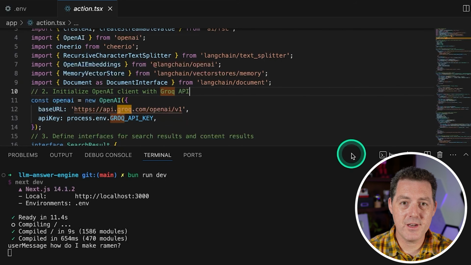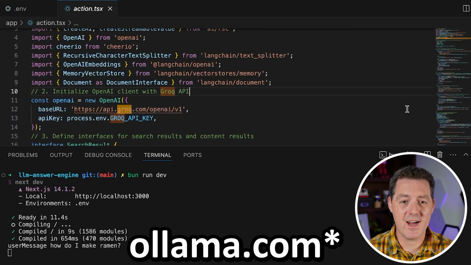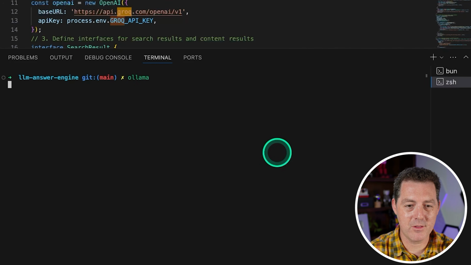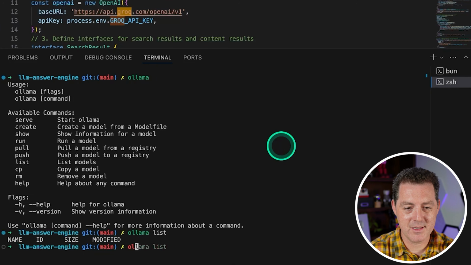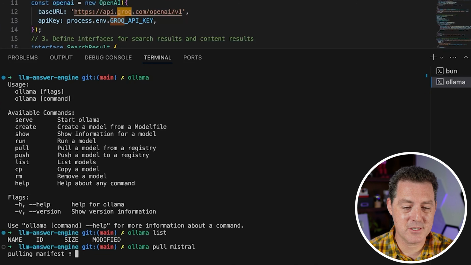So I downloaded and installed Ollama, and if you don't know how to do that, just go to ollama.ai. It's super simple. I'm going to open up a new terminal. I'm going to make sure we have Ollama running. Okay, so we do. I'm going to list. I have no models downloaded, so let's download Mistral because it's smaller, it'll run quickly, and it'll be easier to run on my machine. So ollama pull mistral, and it's going to download Mistral. It's only 4 gigabytes, so it should only take a couple minutes.